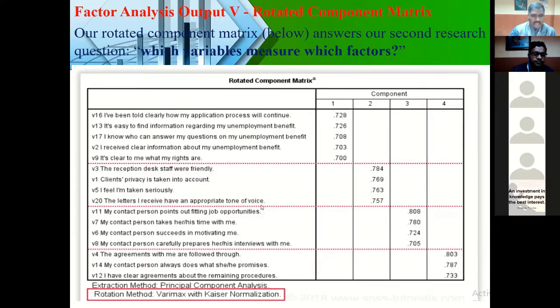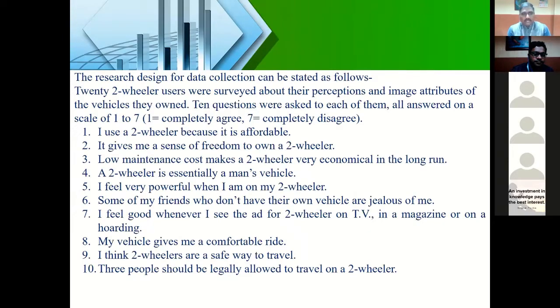Okay, now I have a sample data here. Now see, these are my questions. I want to know the perception and image attributes. That is the outcome variable, the overall variable for my study.